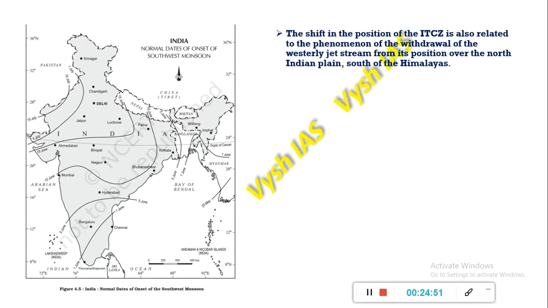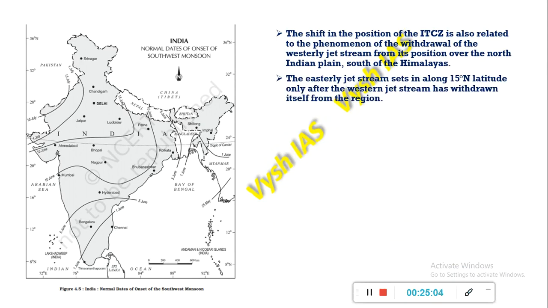Then we have the shift in the position of the ITCZ, which is related to the phenomenon of the withdrawal of the westerly jet stream from its position over north of the Indian plains and south of the Himalayas. The easterly jet stream sets in along the 15 degrees N latitude, and only after the westerly jet stream has completely withdrawn itself from the region is this easterly jet stream held responsible for the burst of the